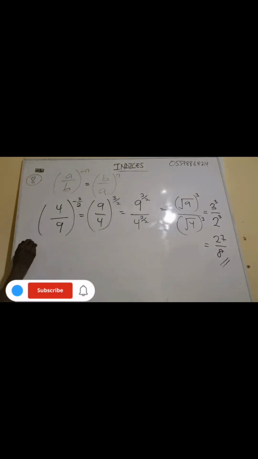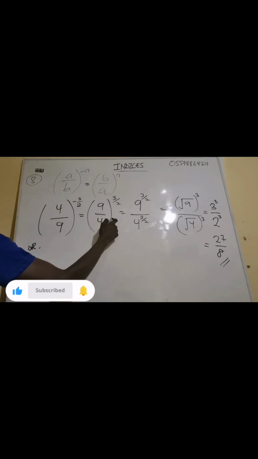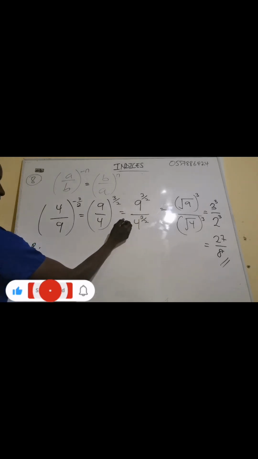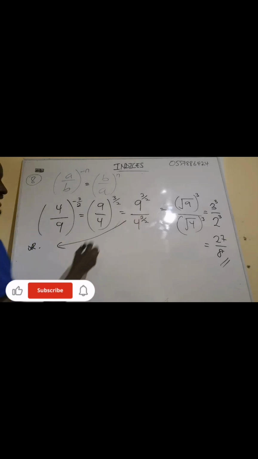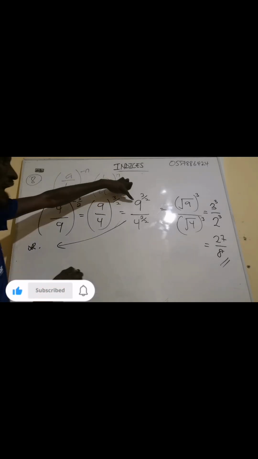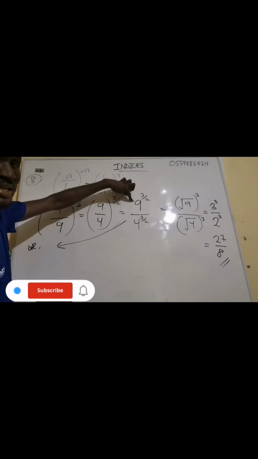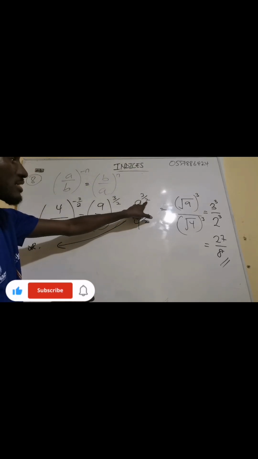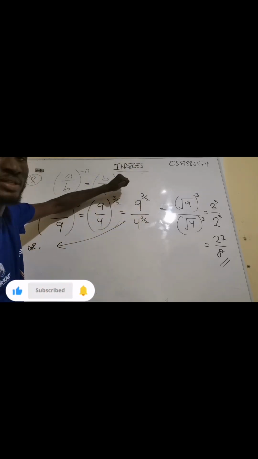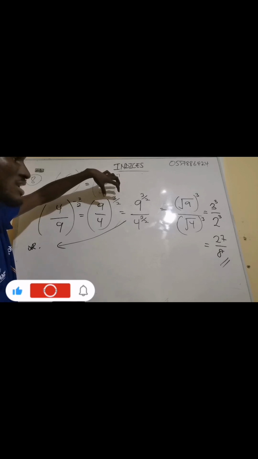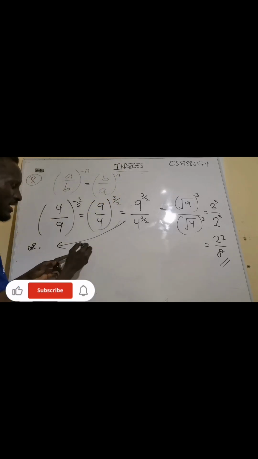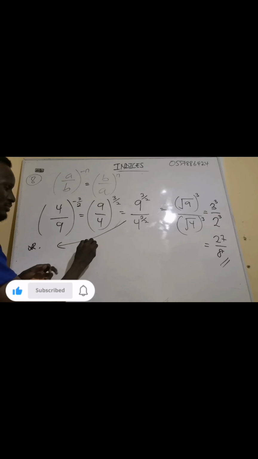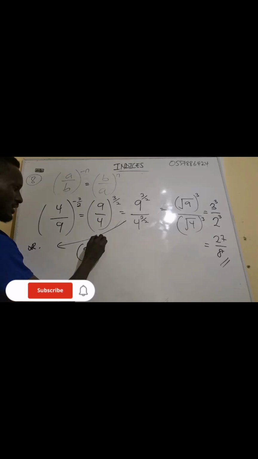Now another way we can solve this one is after changing. Let me start from here. After changing this one, I'm going to express this one in the form of an index where the exponent is the same as the base here. So I have to express this one to get an exponent of 2. And I know that this 9 means 3 exponent 2, all exponent 3 over 2.